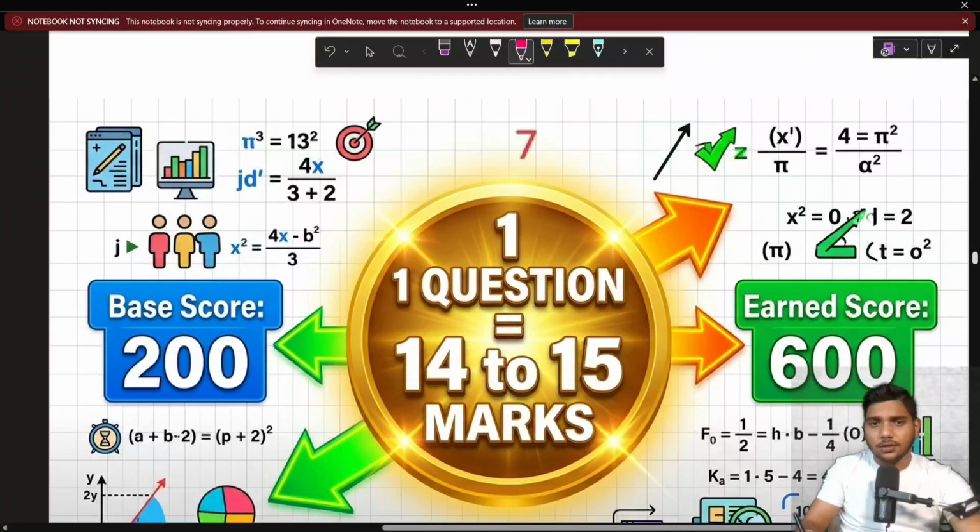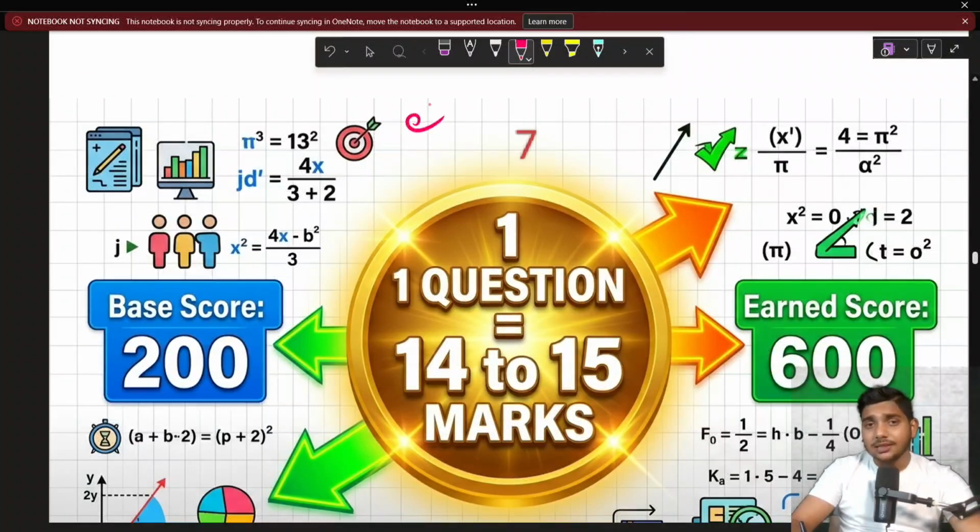The next slide says one question equals 14 to 15 marks. Yes. In your SAT examination, there is no specific number decided for each question and its marks. The marks are distributed according to the toughness and strength of the question.